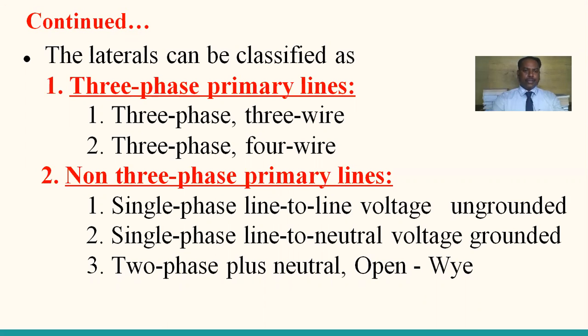So the laterals can be classified as three-phase as well as non-three-phase lines. As per three-phase lines, there are three-phase three-wire and three-phase four-wire. Whereas in non-three-phase lines, there are single phase line to line voltage ungrounded, single phase line to neutral voltage grounded, and two-phase plus neutral, which is also known as the open Y system. So this is the generalized categorization of the laterals, which serve power from the substation to the load centers according to the consumer requirements.